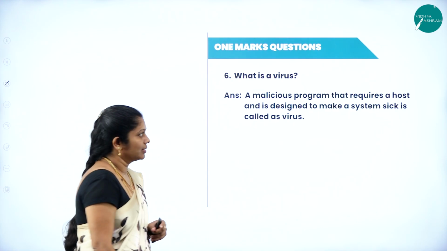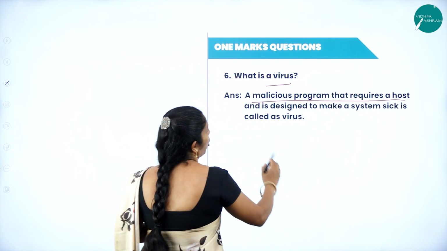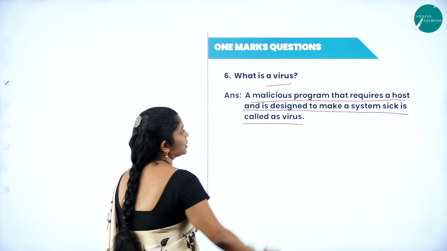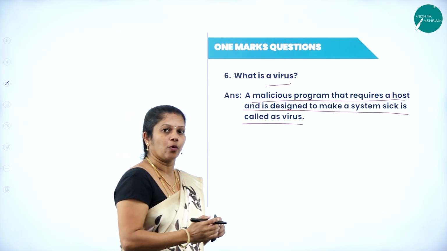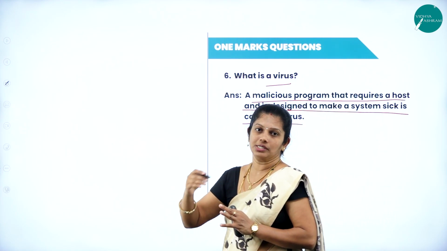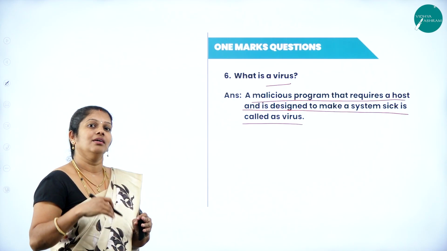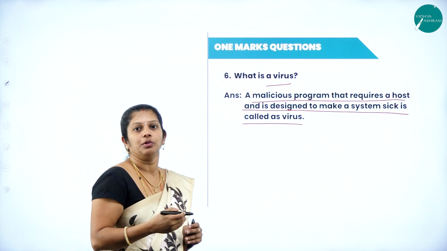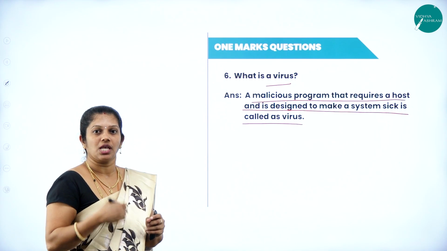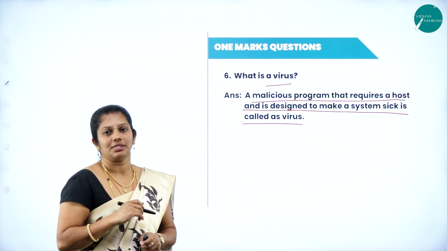Next, what is a virus? A virus is a malicious program that requires a host and is designed to make a system sick. It means that it's a malicious program entered into the computer without the knowledge of the user, and it will trouble your system. How do you come to know that your system is attacked by a virus? Your system will run improperly or automatically reboot itself. If I'm going to send 1 copy, then multiple copies it will send. And here, whatever operations I give, it will respond very late. From that, I can come to know that our system is attacked by a virus.